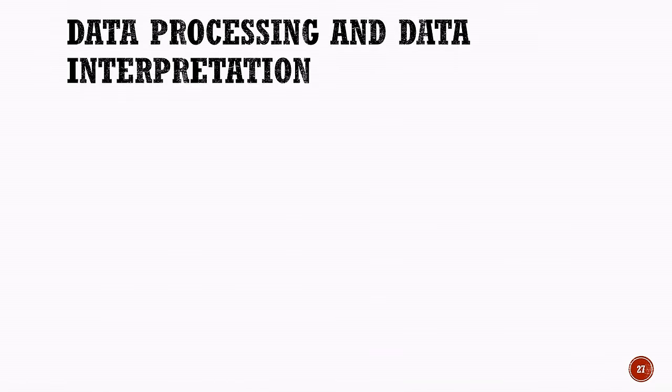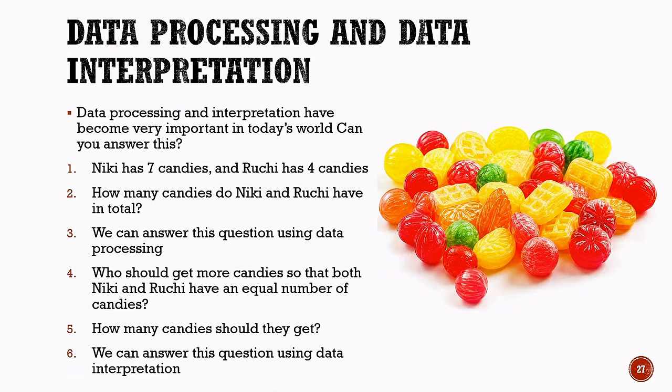Now, let us understand the difference between data processing and data interpretation with a simple example. Data processing and interpretation have become very important in today's world. Suppose Nikki has 7 candies and Ruchi has 4 candies. Now, the first question is, how many candies do Nikki and Ruchi have in total? To find the answer, we need to process the given data. 7 plus 4 gives us 11 candies. Therefore, we can answer this question using data processing.